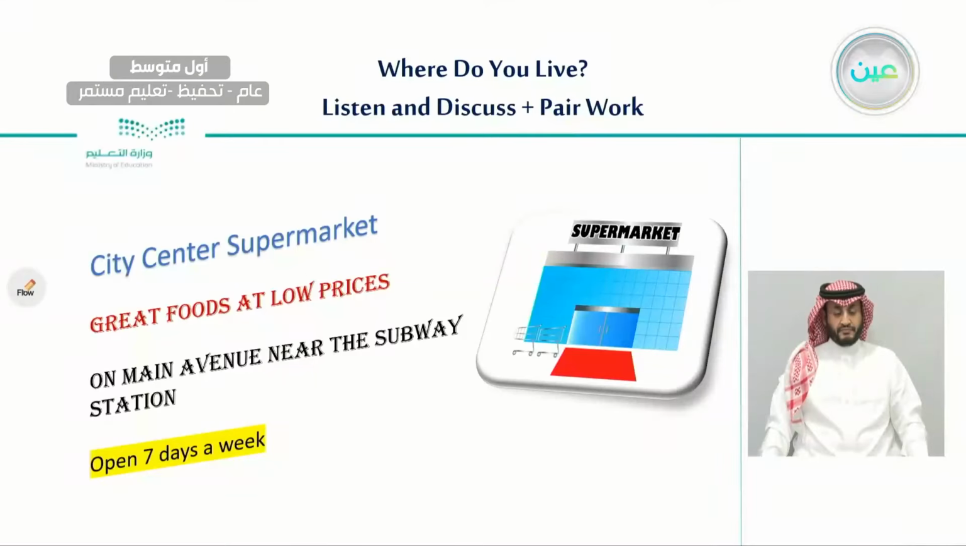The first one is City Center Supermarket. Great food at low prices on Main Avenue near the subway station. It opens 7 days a week. So this is our first advertisement.